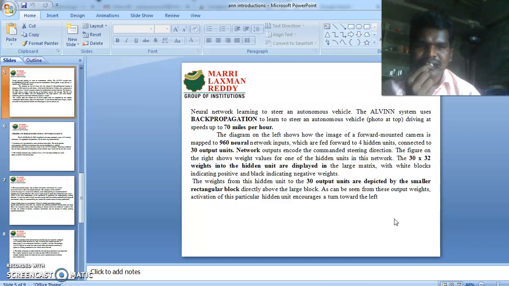The figure on the right shows weight values for one of the hidden units in the network. The 30 by 32 weights into the hidden unit are displayed in the large matrix, with white blocks indicating the positive weights and black blocks indicating the negative weights. The weights from the hidden unit to the 30 output units are depicted by the smaller rectangular block.